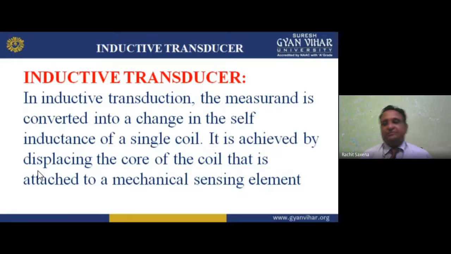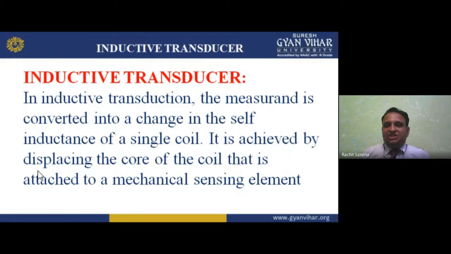Now moving forward, this is the inductive transducer. In inductive transduction, as I told you earlier, the physical quantity we want to measure, whether mechanical, pressure, temperature, acoustic, or chemical, is converted into a change in the self-inductance of a single coil.